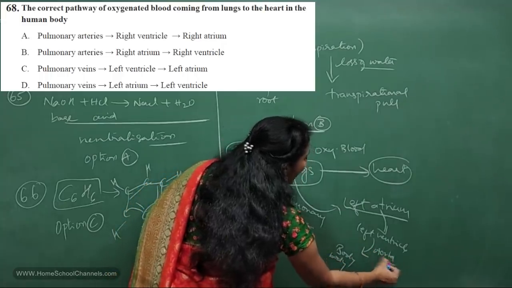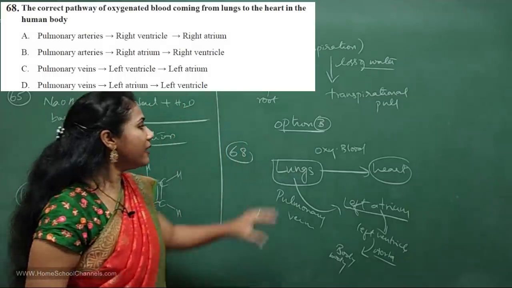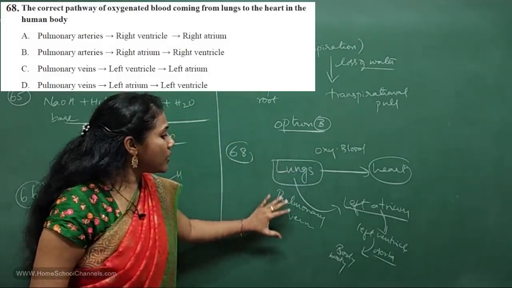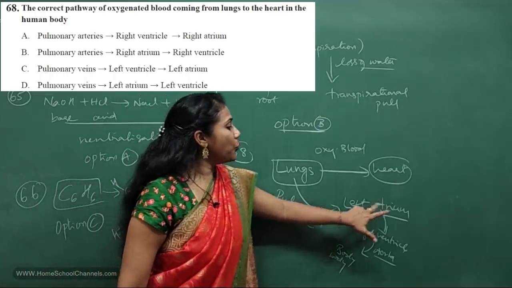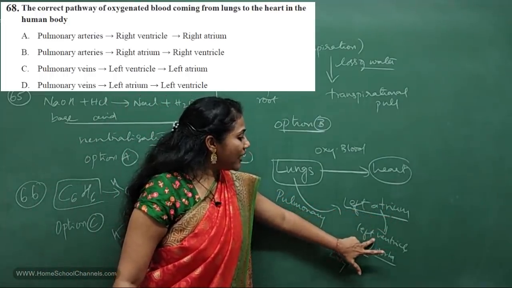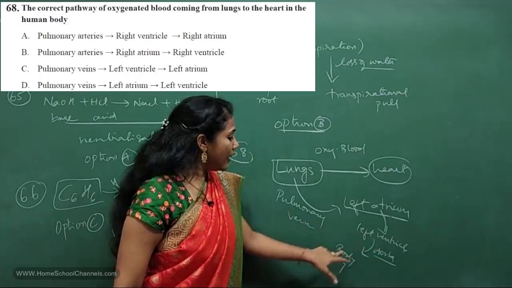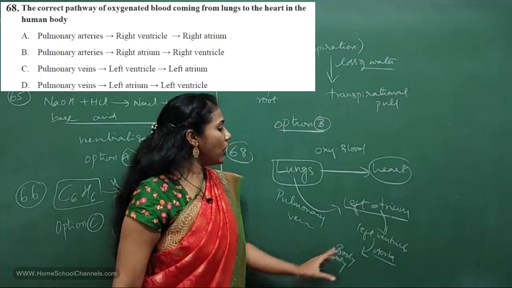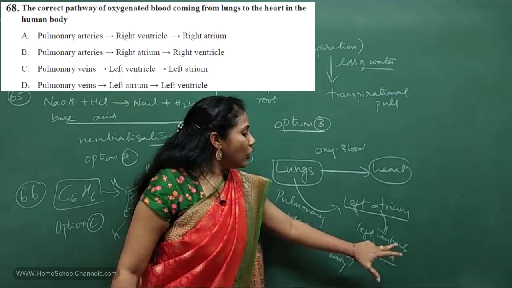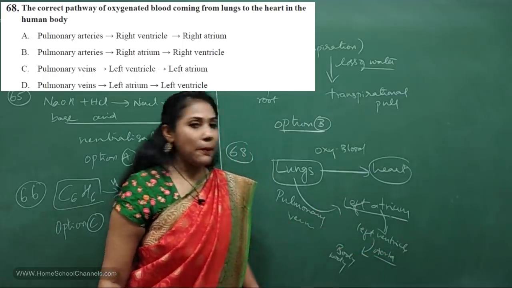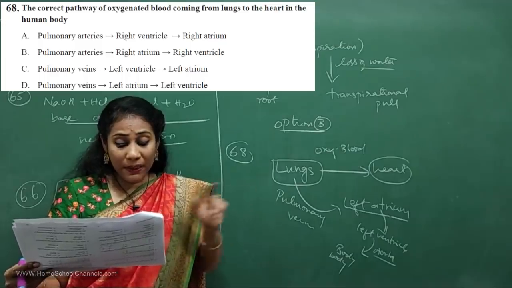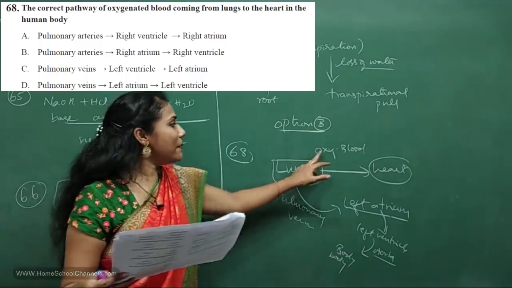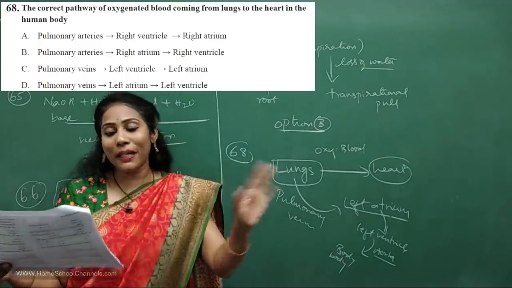You all know the pathway of blood passage, right? Oxygenated blood first will be passed through the pulmonary vein. It will reach the left atrium, then the left ventricle, then it will reach all body parts through the longest artery called aorta. So let us see which pathway is right. Pulmonary artery, no. Oxygenated blood will never be carried by the pulmonary artery.